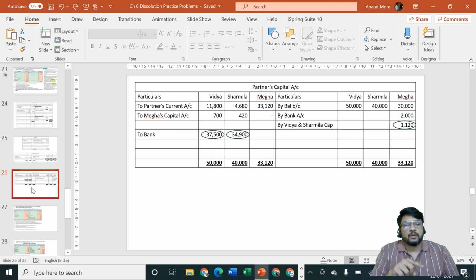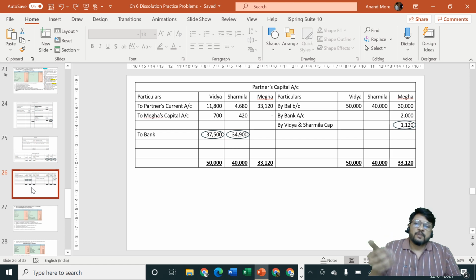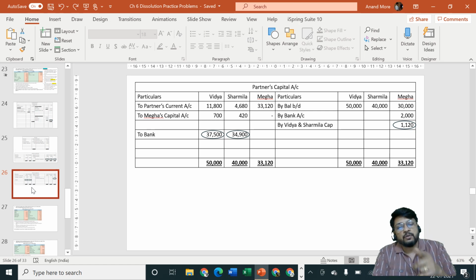Whenever a partner is insolvent and is bringing in some money from his private estate, the flow of entries should be like this. Close the realization account, find out profit or loss, transfer it to the current account or capital account, as the case may be. Then close the insolvent partner's capital account first. Record the cash received from him, and then find out the balancing figure. That balancing figure is the deficiency of that partner. It is a bad debt. It should be transferred to the other 2 partners or 3 partners, as the case may be, in their profit sharing ratio, who are solvent partners.